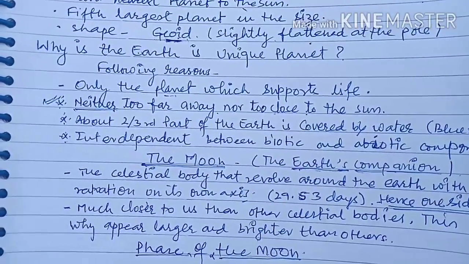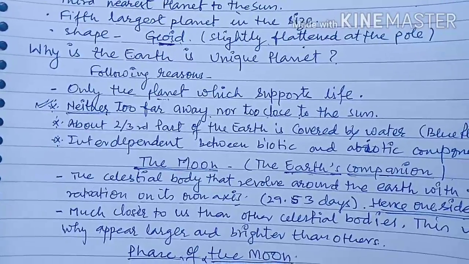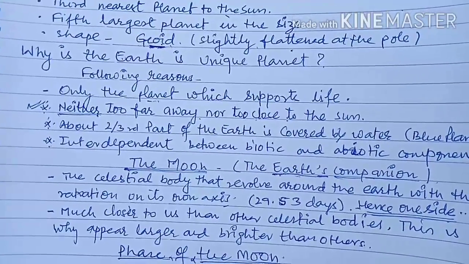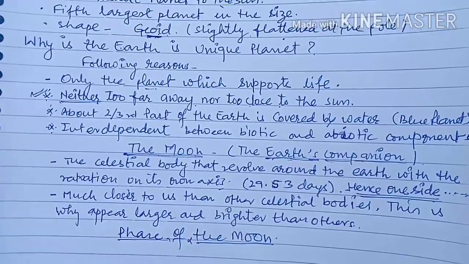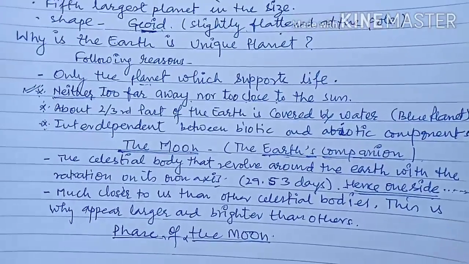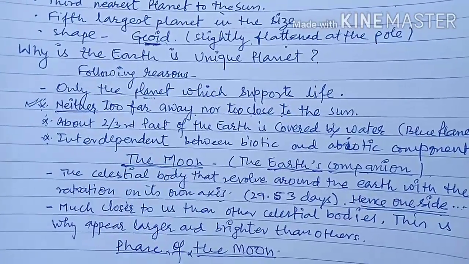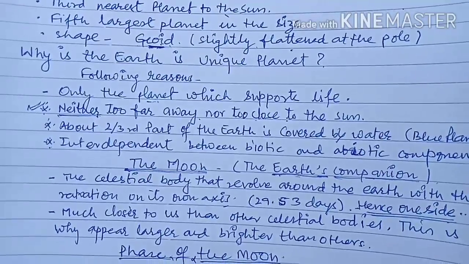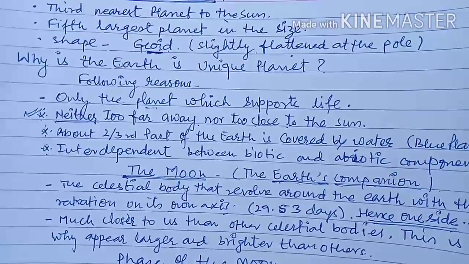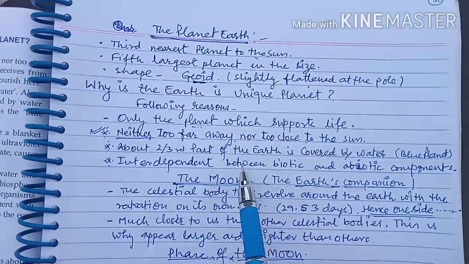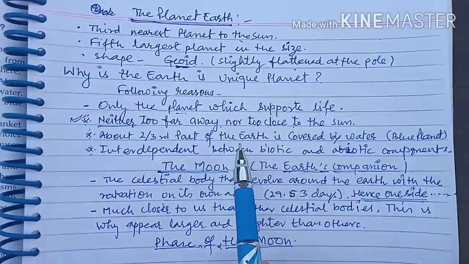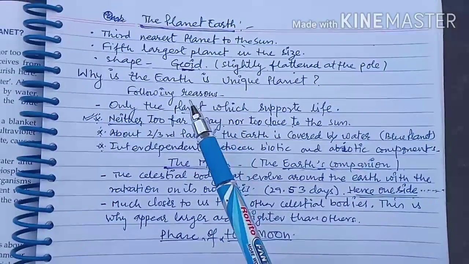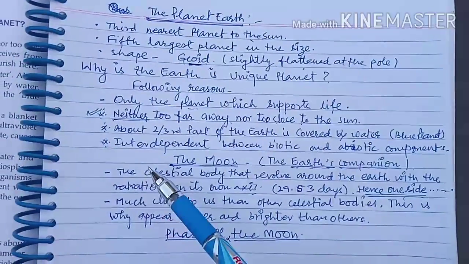And now what is the other important point? That is, on this planet there is an interdependence between the biotic and abiotic components. That is called an ecosystem. This is why this planet is known as a very unique planet of the solar family.